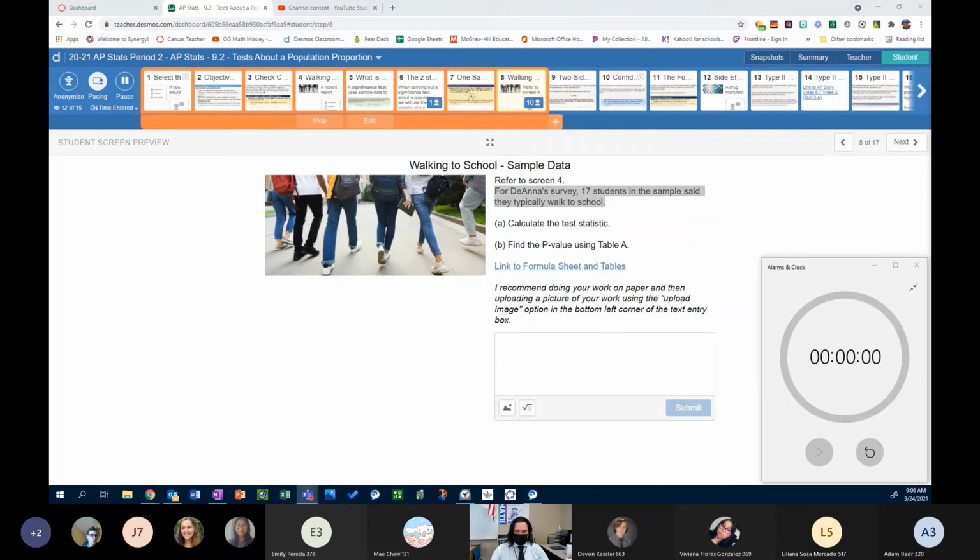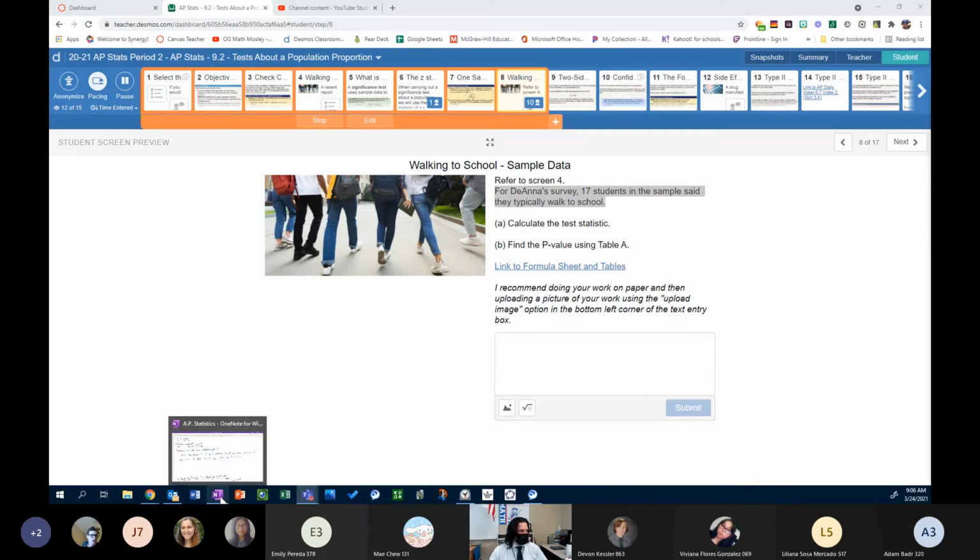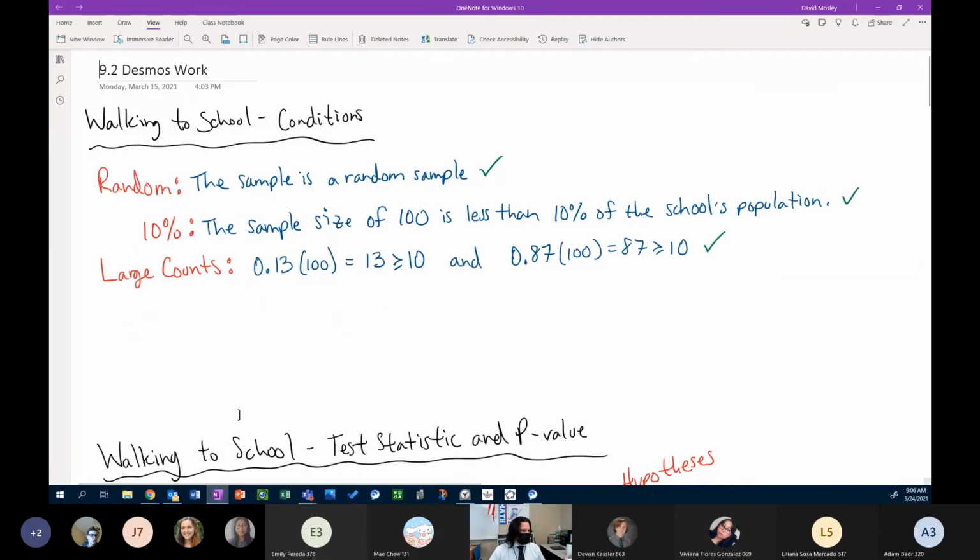All right, so we're going to talk about this one. I know that some of you may or may not have a chance to finish it. We're going to get through. I'm going to show you guys how to do this, and then we'll move on. All right, so if you want to look at the shared screen in Teams, I'm going to pull up OneNote, and we're going to look at the work that goes with this one, if you'd like to follow along.